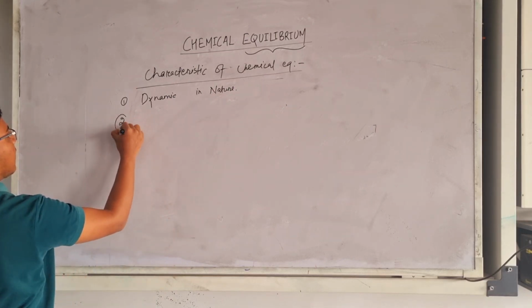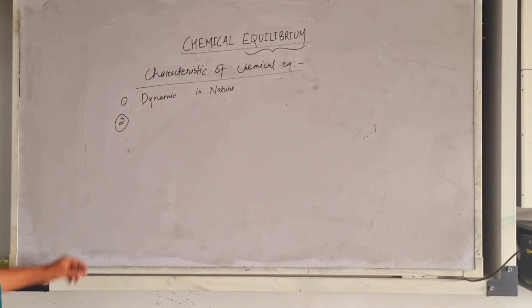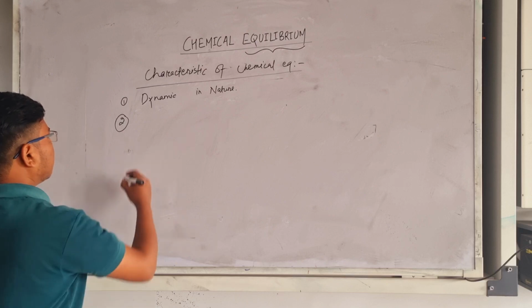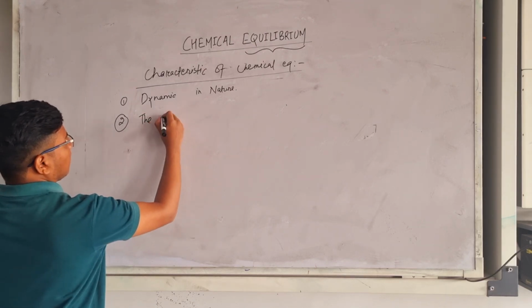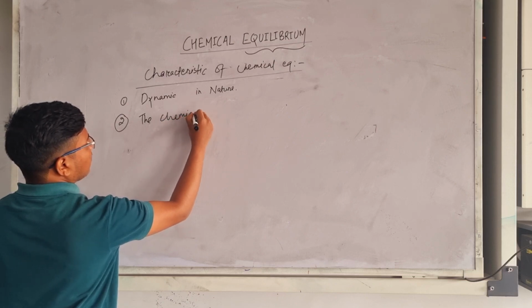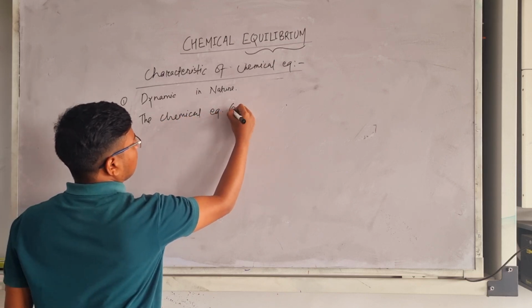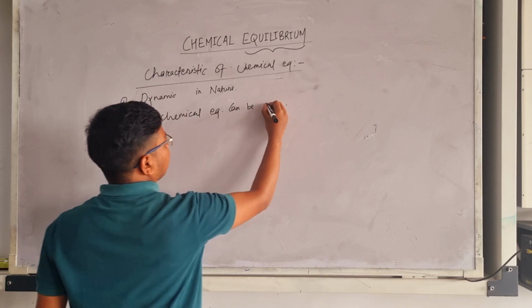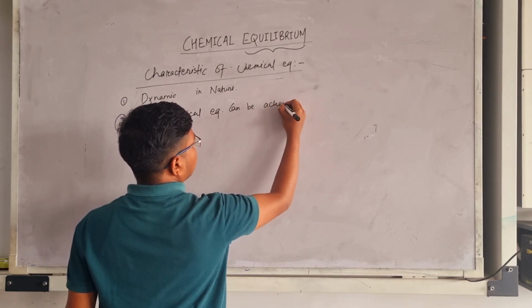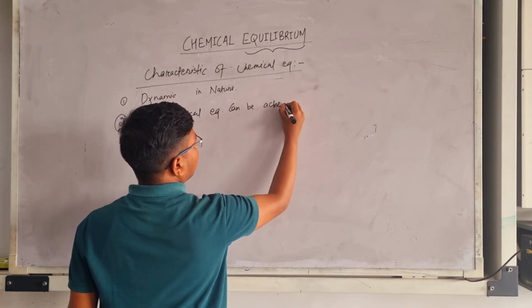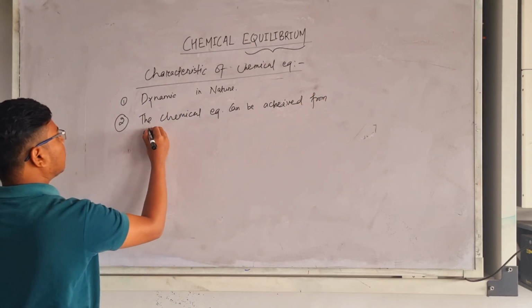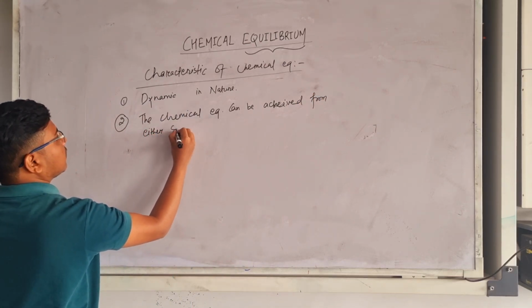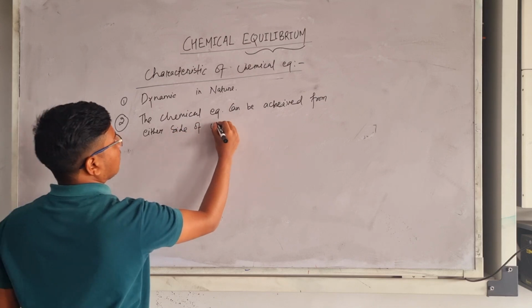The second point I can write is that chemical equilibrium can be achieved from either side of a chemical reaction.